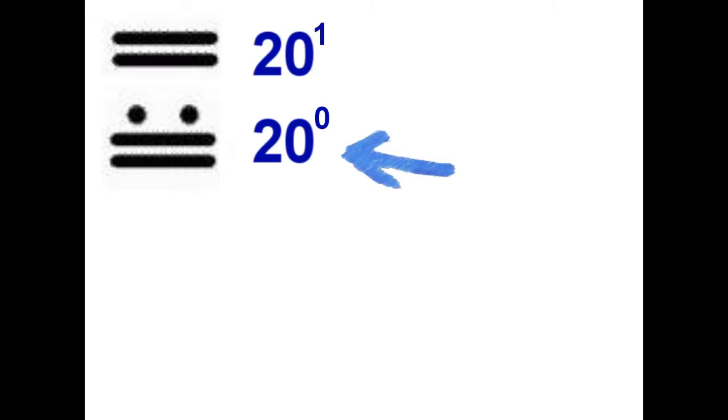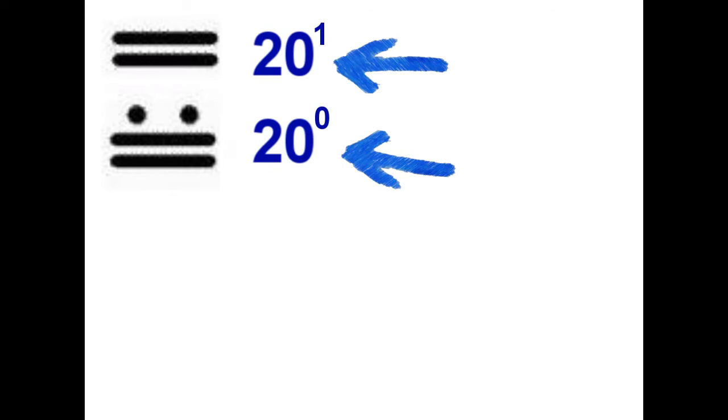Let's take a look at an illustration. So here we have a given Mayan number. We don't know what it is, so let's dive into this problem. So each stack, we know that it starts at 20 to the 0th power and rises up. There are two stacks of numbers, with the bottom being the 20 to the 0th power, and this stack being the 20 to the 1st power.